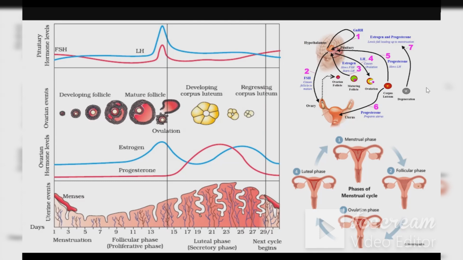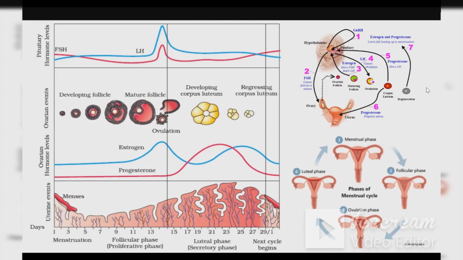Now LH will slow down, and then progesterone is being produced. This progesterone will work on the uterus to thicken it and get it prepared for the baby. And then after that, degeneration will take place, that is menstruation. So estrogen and progesterone levels will fall, leading to menstruation.